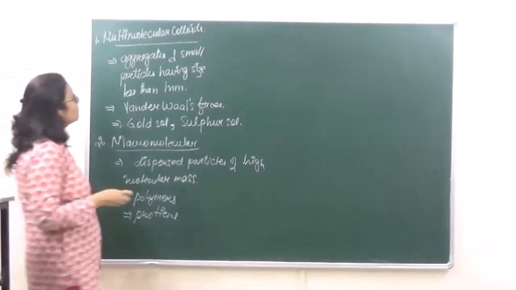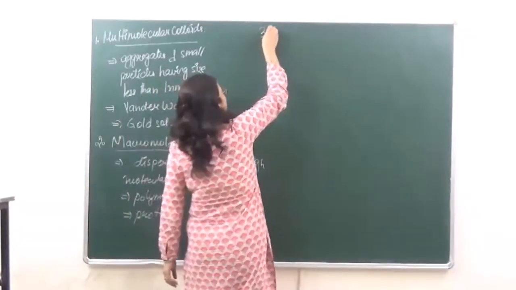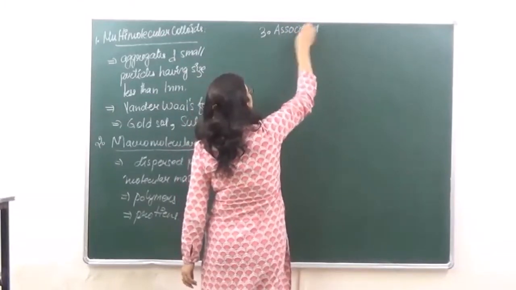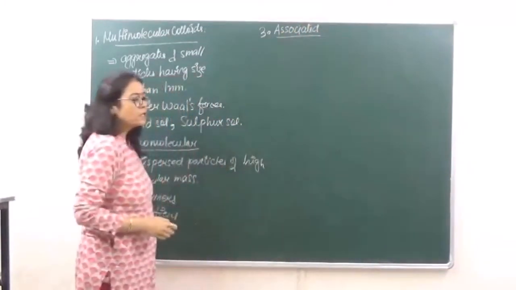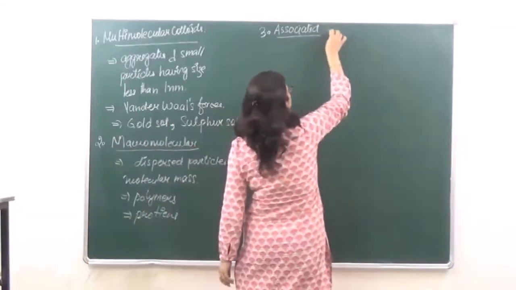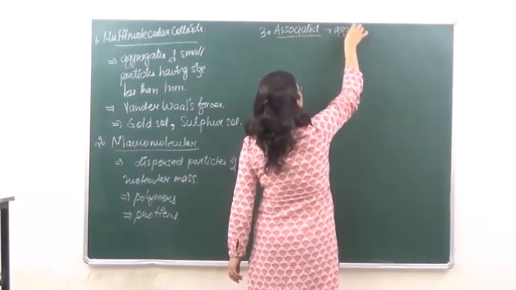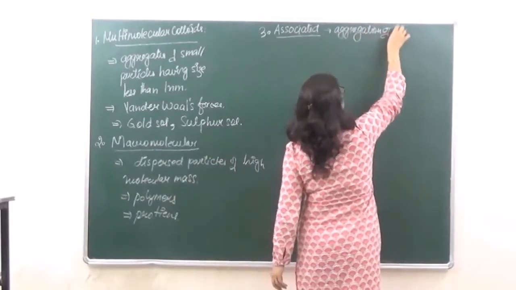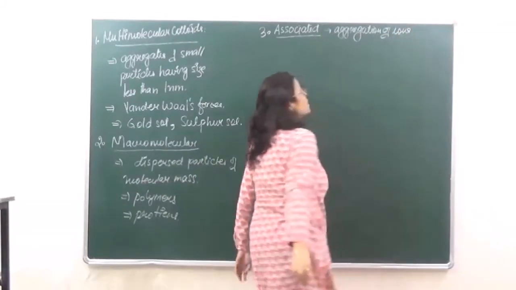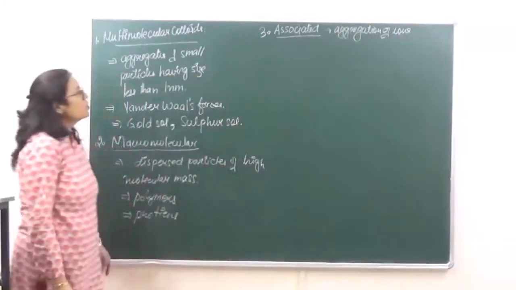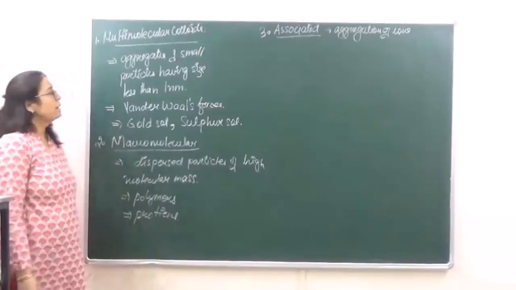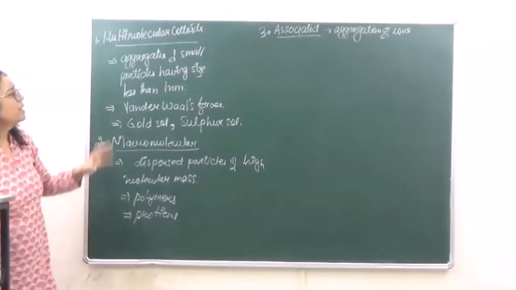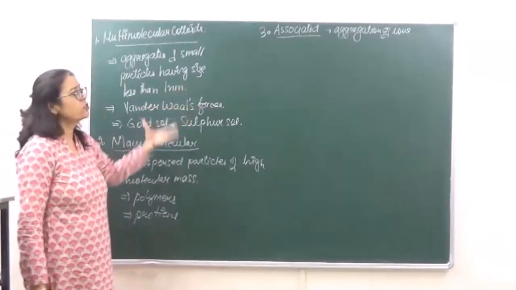Okay? Then the third type of colloids which we are going to discuss are associated colloids. Associated colloids are aggregation of ions. This is the difference between multi-molecular colloids and associated colloids. Multi-molecular colloids are aggregates of small neutral molecules, right? Whereas associated colloids are aggregation of ions.